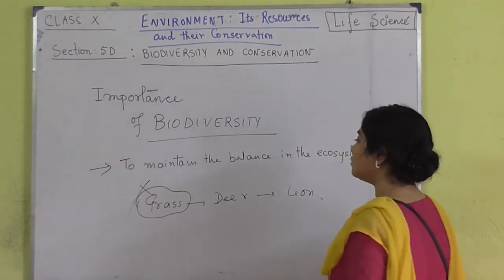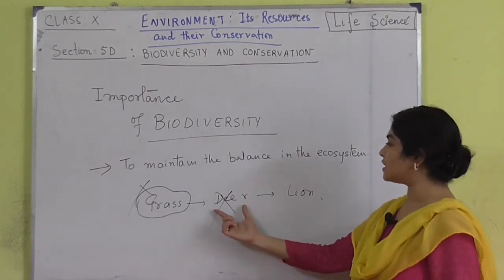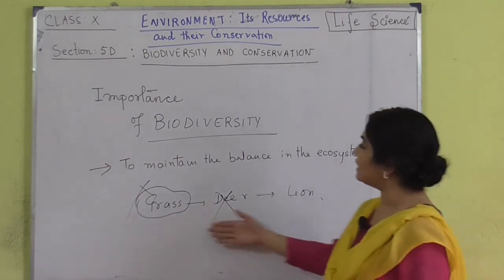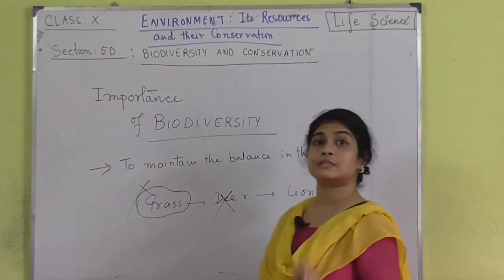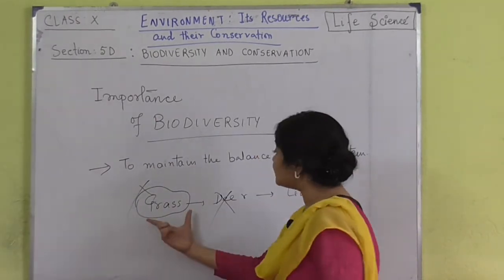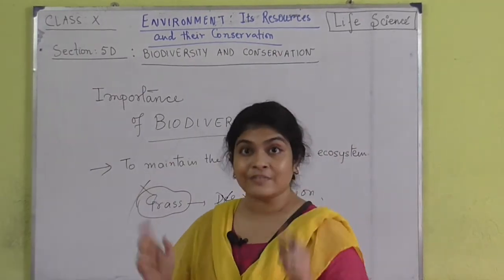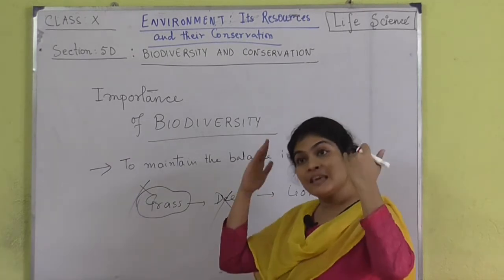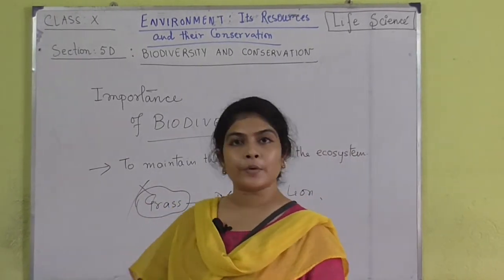Now, if there is no food for the deer, then the deer will not survive. If the deer does not survive, then the lion will also not survive. So, this is basically a chain. So, definitely to maintain the balance in the ecosystem, it is very important that each of the participants of the food chain is developing and healthy, because that is maintaining the equilibrium in the ecosystem. So, that is one point.